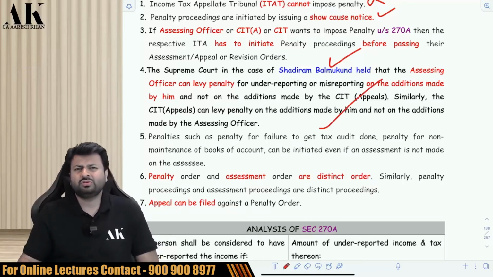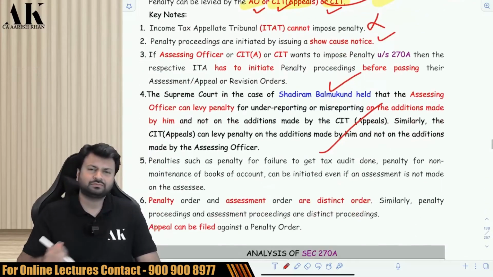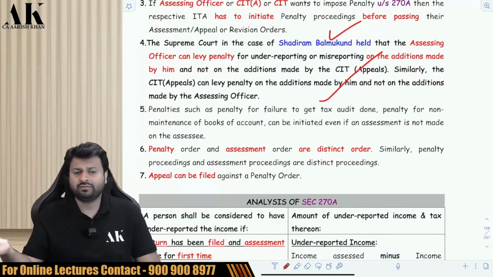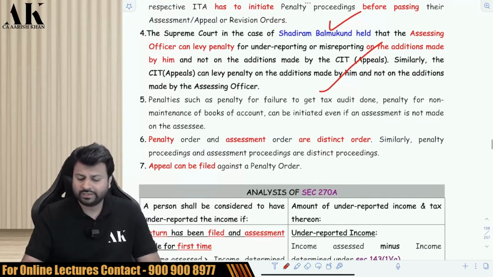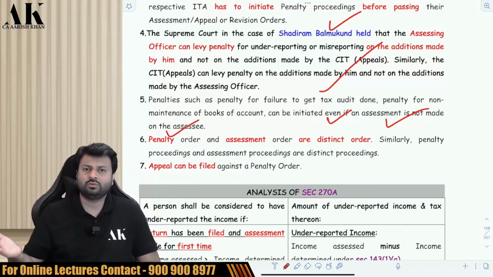Sir, are we supposed to do this in all the cases? No, no, no. In all the penalties, you are not supposed to do this. You are supposed to do this only in case of the penalty under 270A. For certain other general penalties, like penalty for not conducting tax audit, penalty for not maintaining books of accounts, you can initiate the penalty proceedings even if the assessment is not made on the assessee. You can do that in that case also.